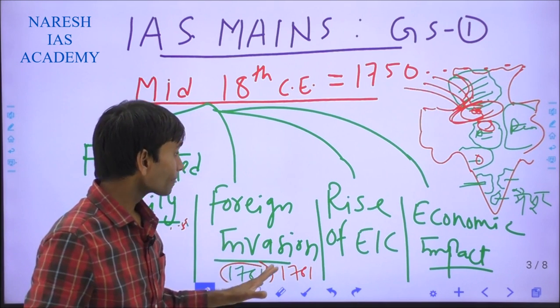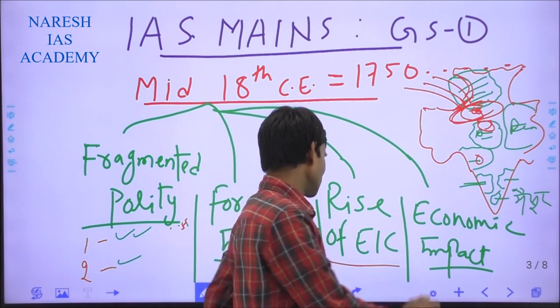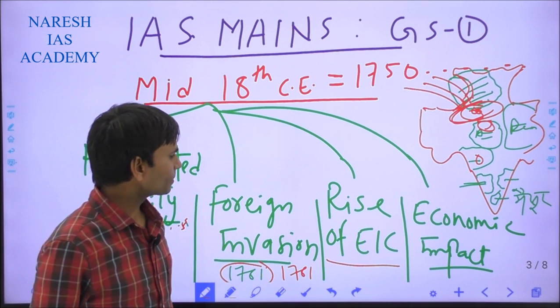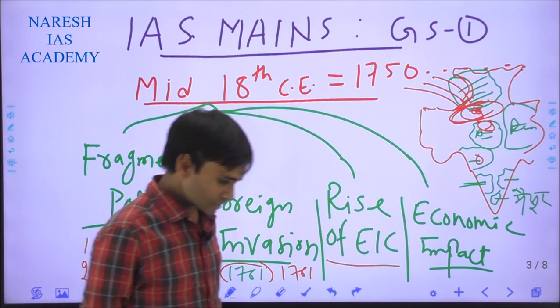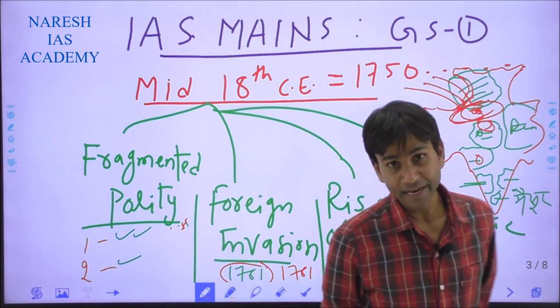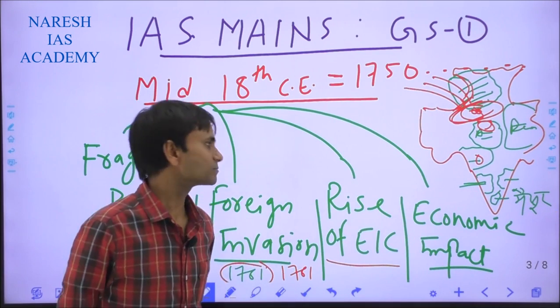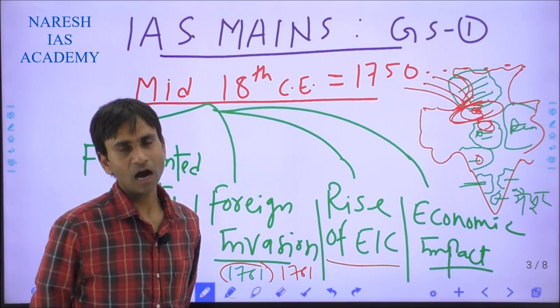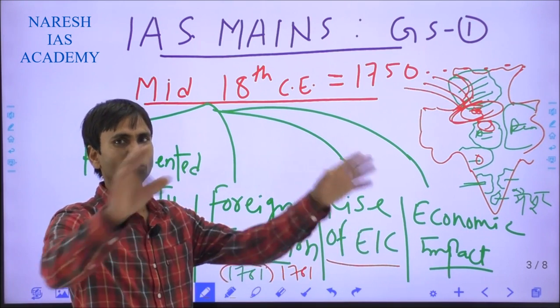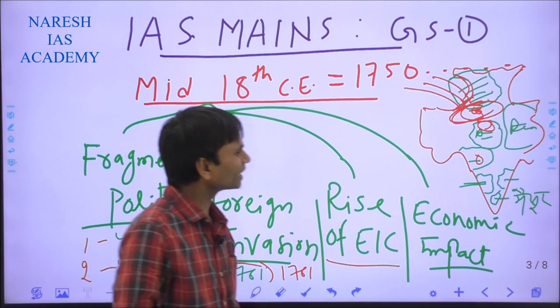Okay. The third point is the rise of the East India Company. The East India Company belongs to Britain, and as we know, after its establishment in 1600, it started its trade and commerce in India. They established many trading posts in India.